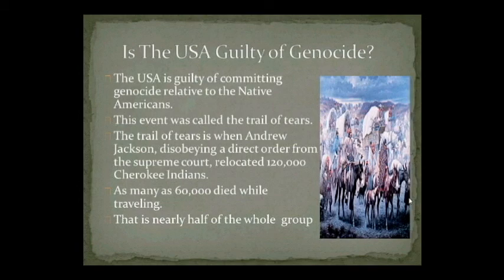The USA is guilty of committing genocide relative to the Native Americans. This event was called the Trail of Tears. The Trail of Tears is when Andrew Jackson, disobeying a direct order from the Supreme Court, relocated 120,000 Cherokee Indians. As many as 60,000 died while traveling. That's nearly half the whole group.